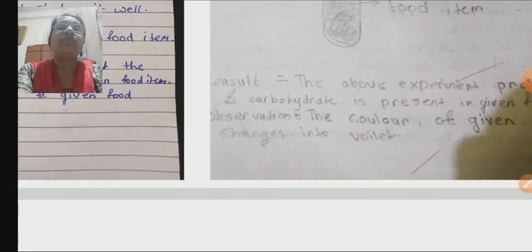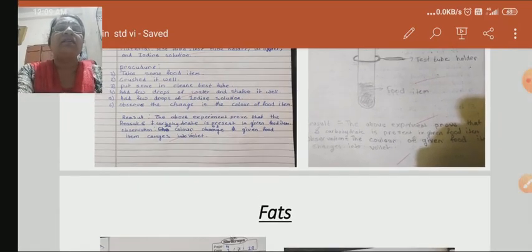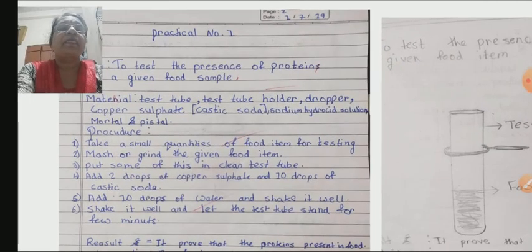Then the second test, for protein. For protein again we need cooked pulses or milk. What solutions are required here? The caustic soda and the sodium hydroxide solution. Here we make a paste of cooked food or dal, then dilute it, add some drops of copper sulfate, and caustic soda, that is sodium hydroxide. Shake it well and observe the color. The color changes into violet. That proves that the given food item contains protein.